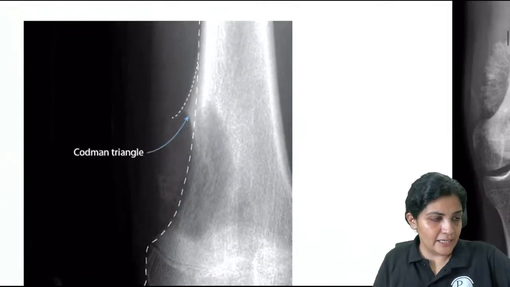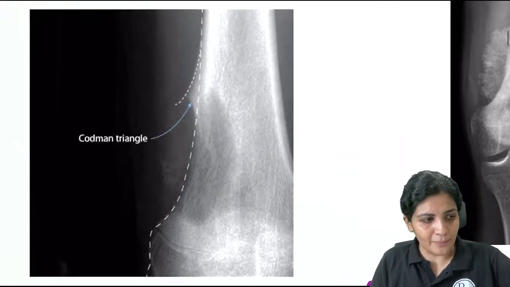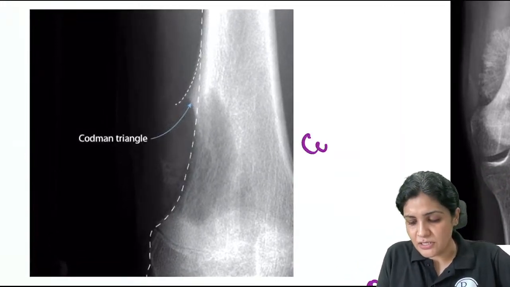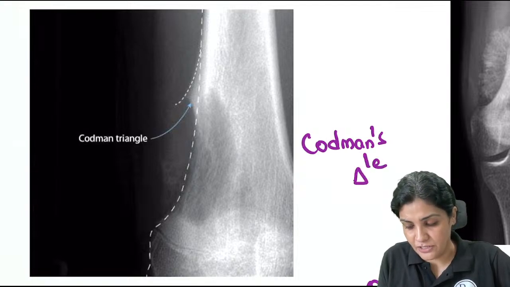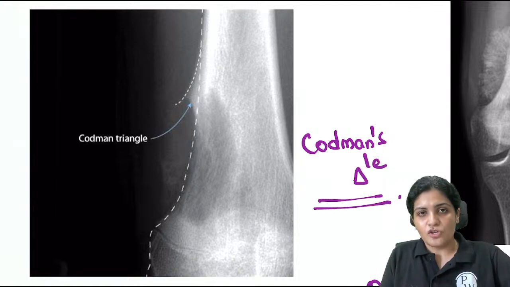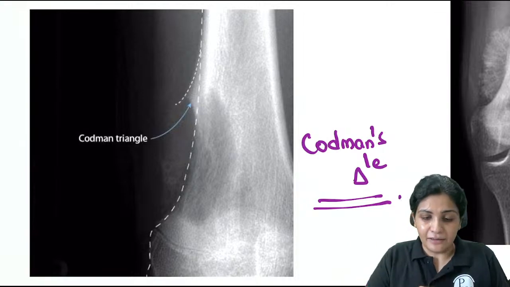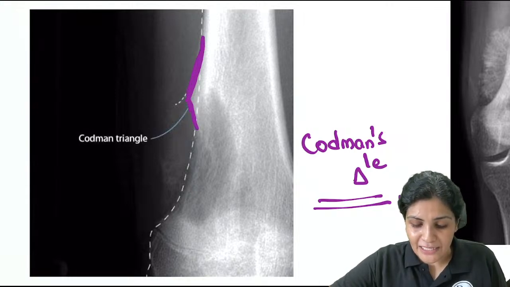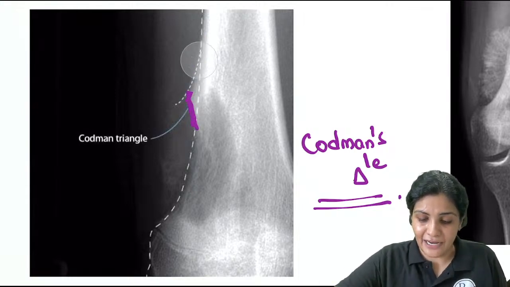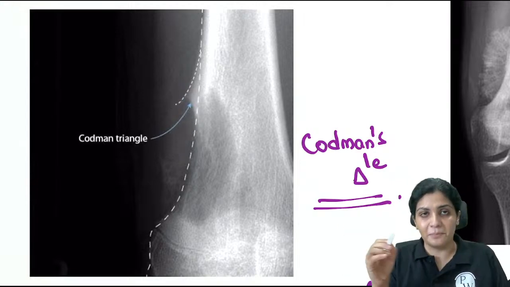She has given us the small emoji here, Codman's triangle. So this is the Codman's triangle. How is this formed? How has the Codman's triangle formed? What happens is there will be a lot of bone formation near the periosteum, and because of this bone formation, the periosteum is getting lifted. Whenever the periosteum is getting lifted, it is seen as a triangle here. So this is the triangle which is formed, hence the name Codman's triangle.